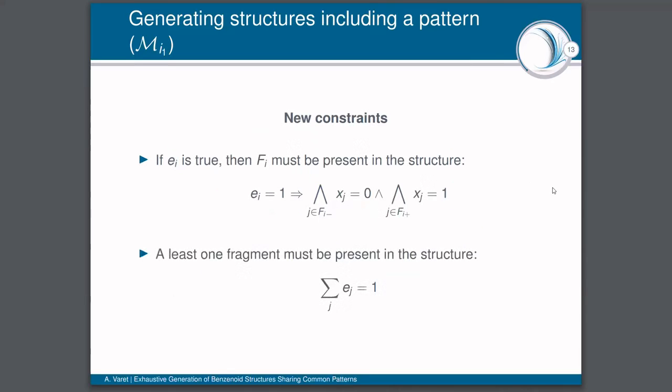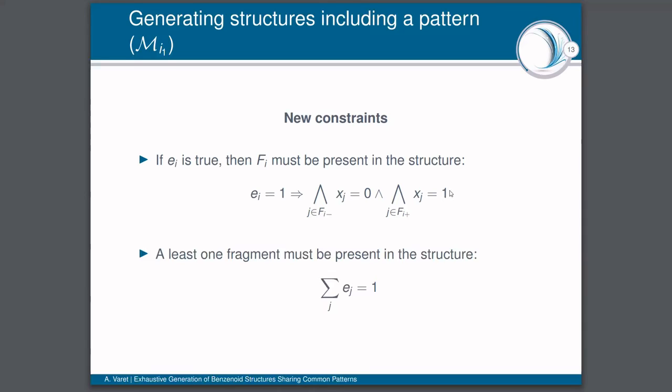And about the constraints, firstly, we are going to add a set of constraints specifying that if a Boolean variable is equal to true, then its associated fragment must be present in the structure. So if the variable is equal to 1, then all the negative hexagons of the fragment must be absent from the coronenoid, and all the positive hexagons of the fragment must be present in the coronenoid.